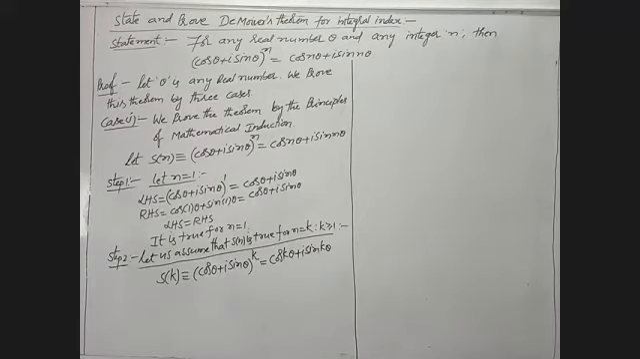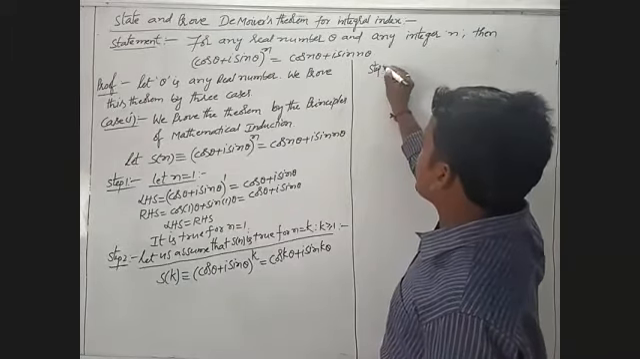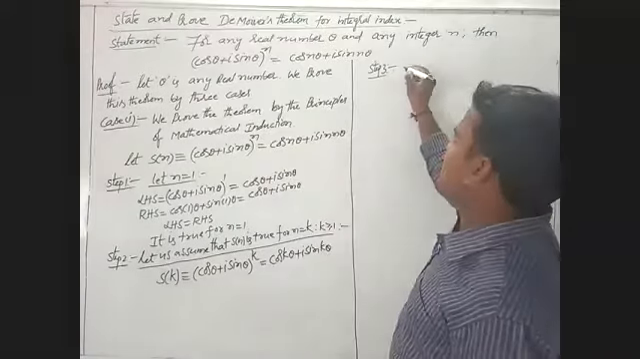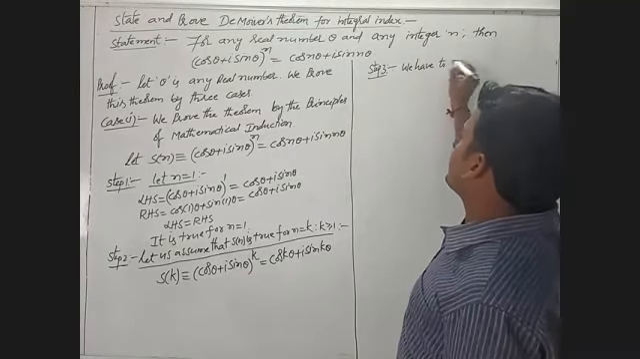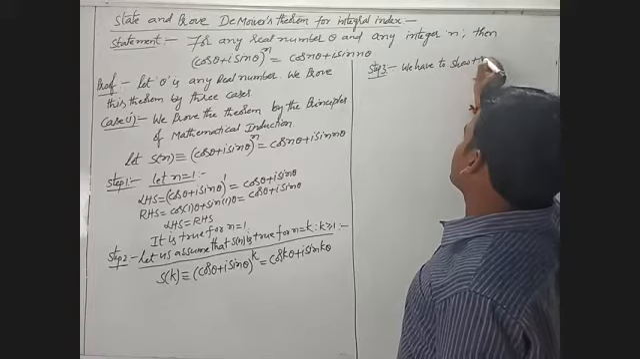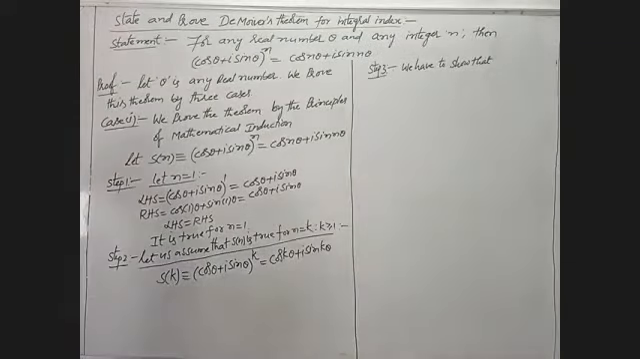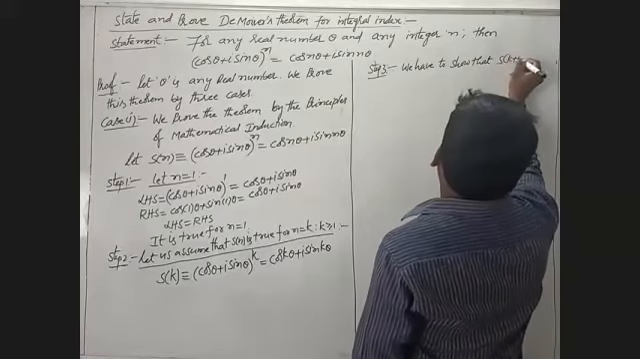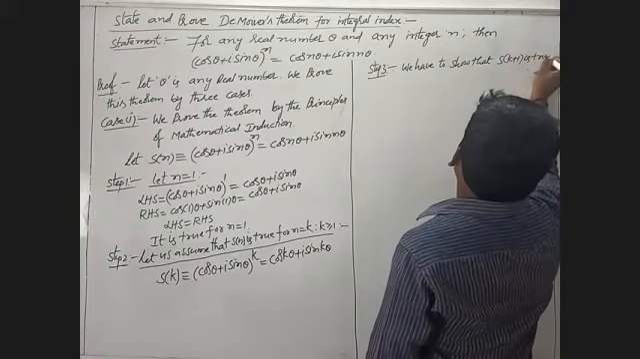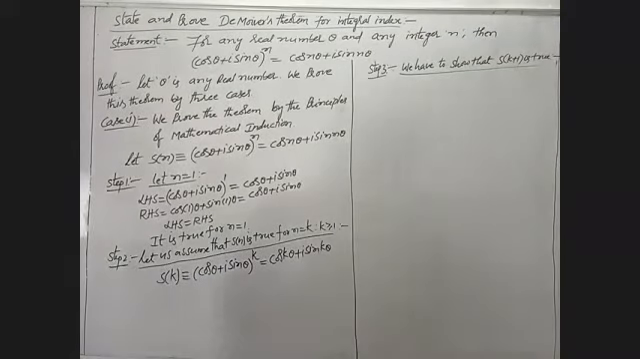Now I am going to step 3. What is step 3? We have to show that S of k plus 1 is true. We have to show that S of k plus 1 is true.